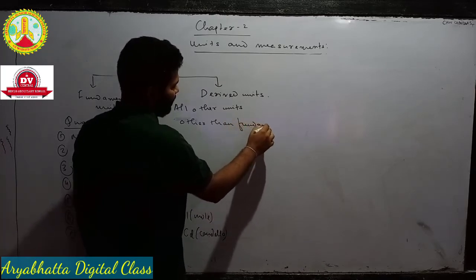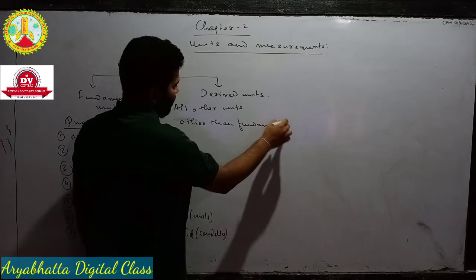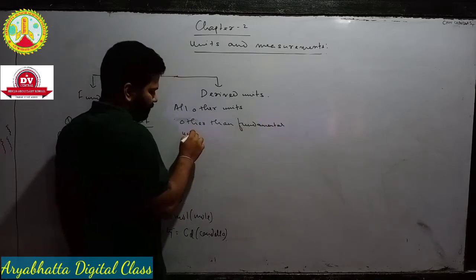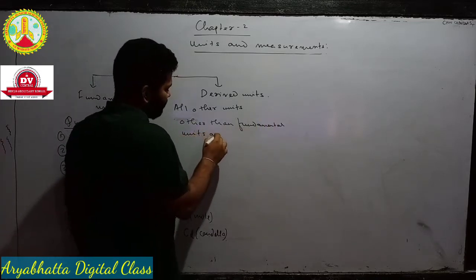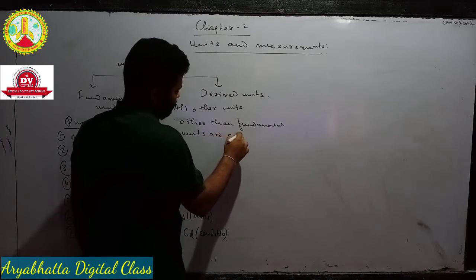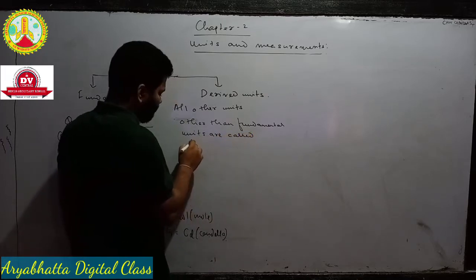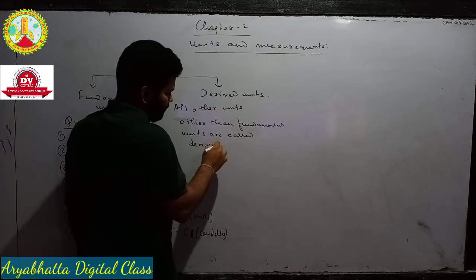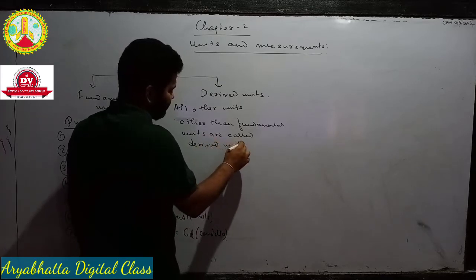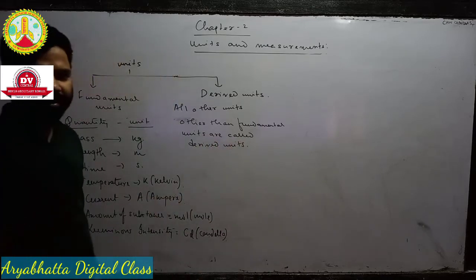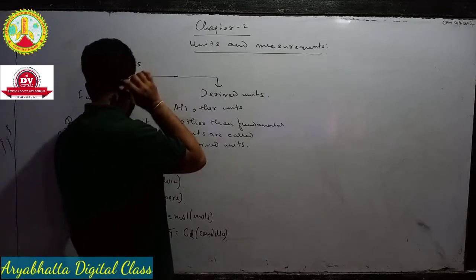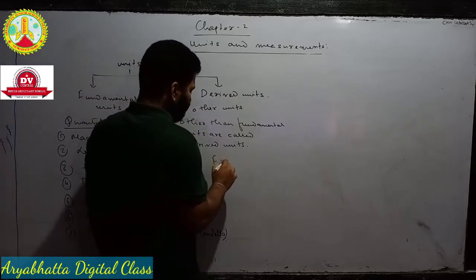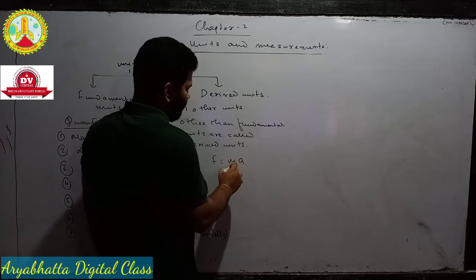All other units other than fundamental units are called derived units.